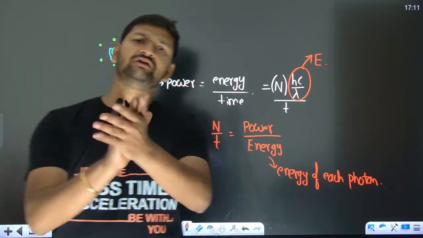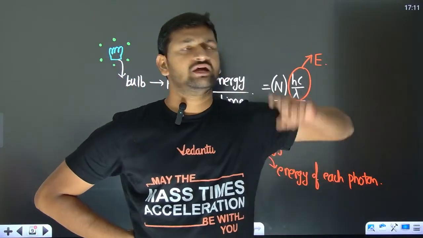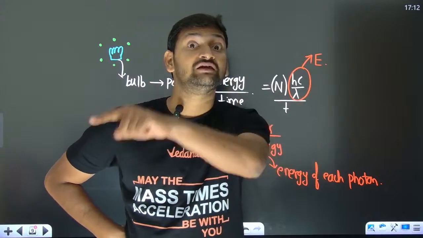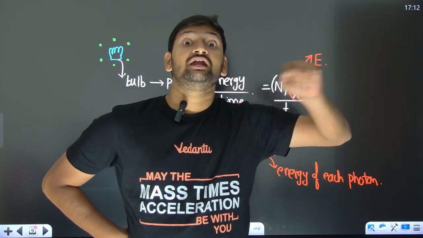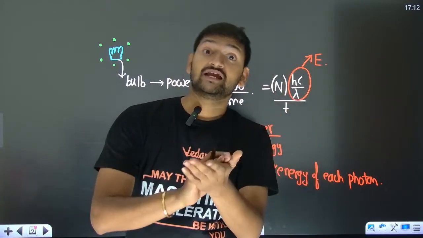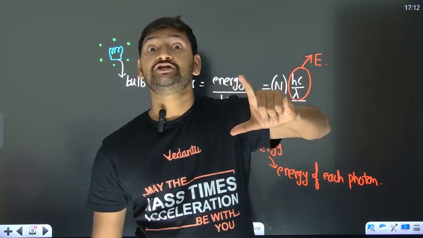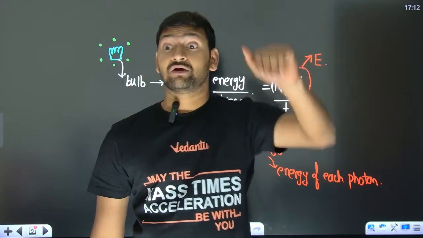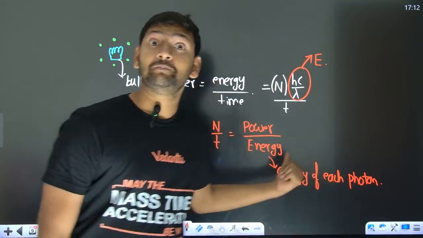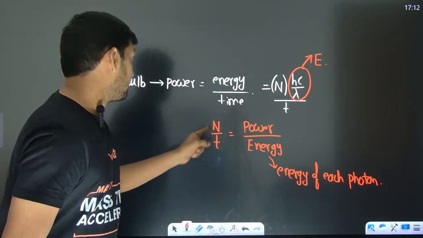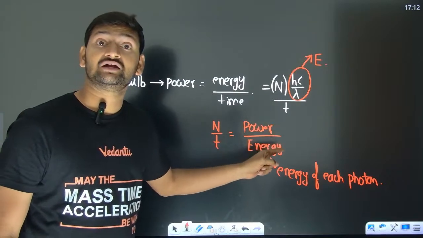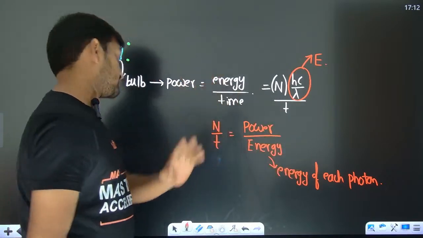So if they have given that there is a bulb, if they have given the power, if they give the wavelength of the light that is emitted, then you can easily calculate the energy of a photon. The power of the bulb divided by the energy of each photon gives you the number of photons coming out per second. The number of photons coming out per second can be easily found like this.